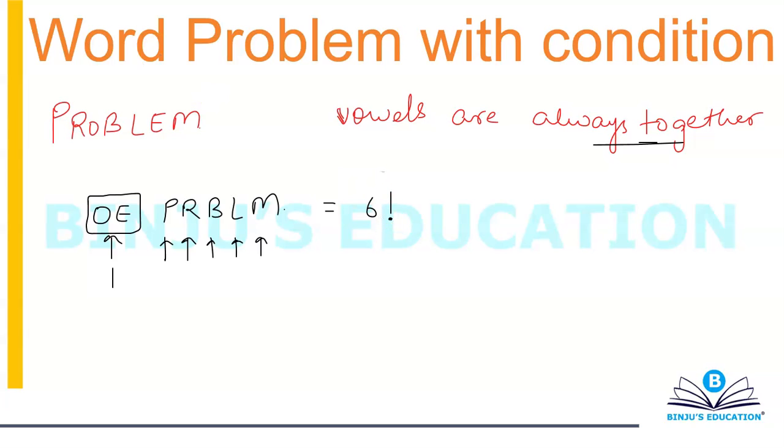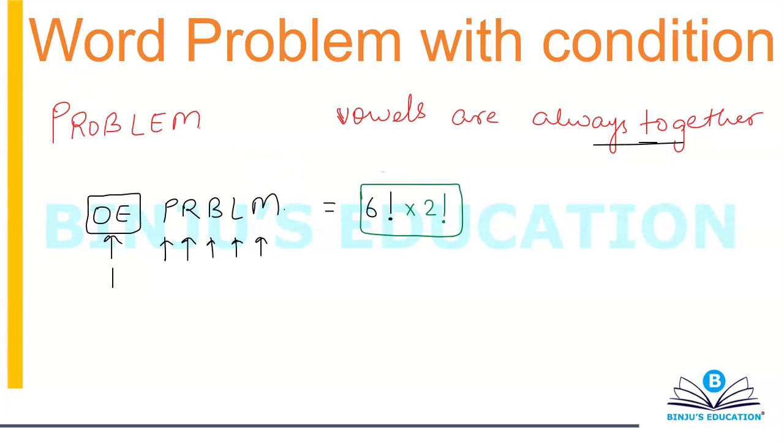Now 6 factorial is not the complete answer. Now understand this part. I said that O and E have to be together, but that doesn't stand for the fact that O has to come before E. What I mean to say is I can interchange these two letters also. Two things can be arranged in 2 factorial ways. So your entire answer becomes 6 factorial into 2 factorial. And this is your answer. Pretty simple.